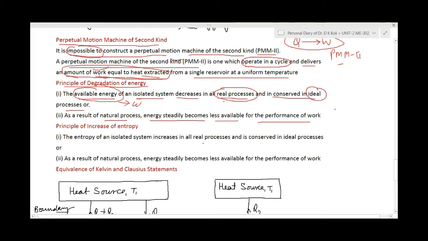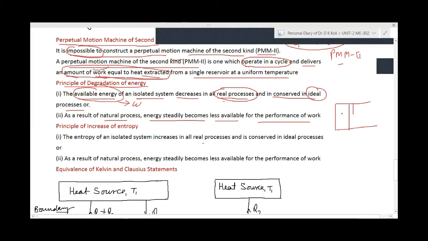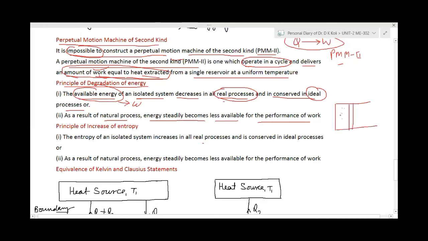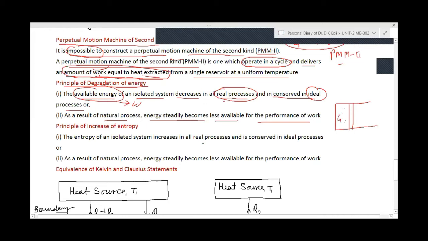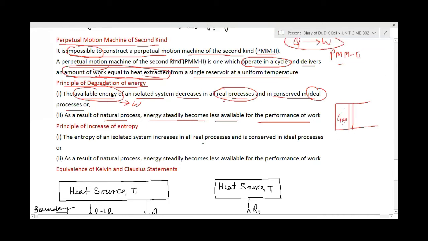Suppose this is the piston and the cylinder arrangement, and suppose this is some gas, initially having pressure P1 and temperature T1. When this gas expands, when the piston moves, it will produce some work. Suppose now our piston has moved.